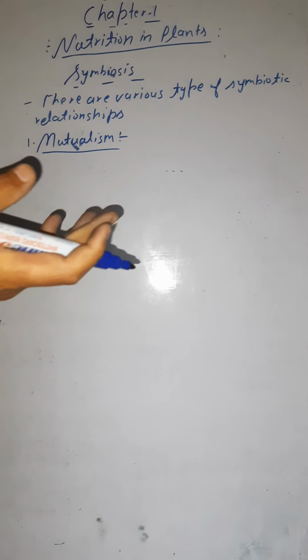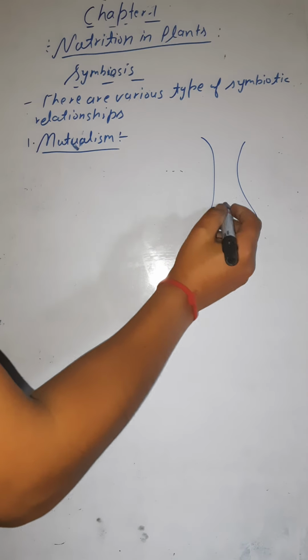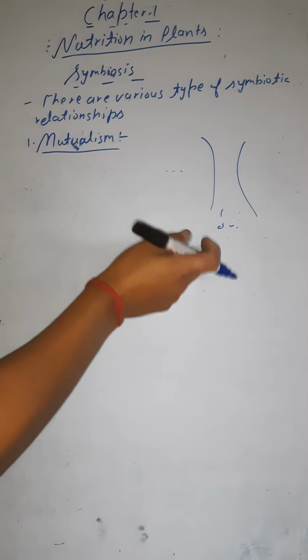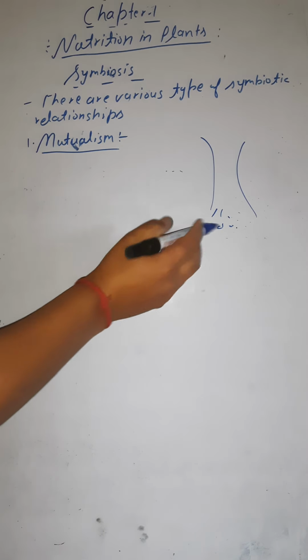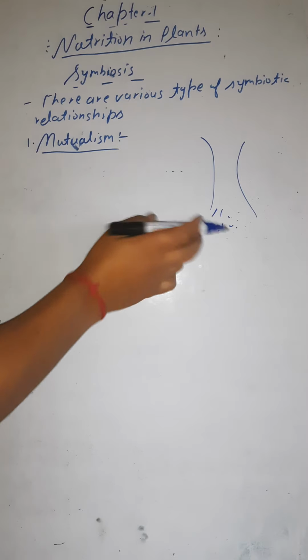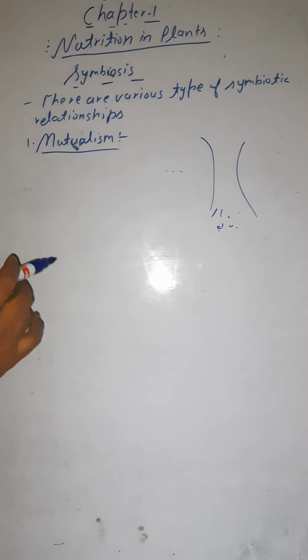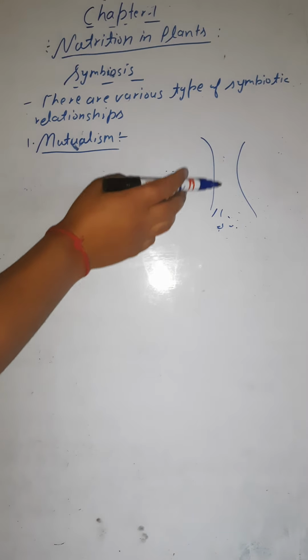In mutualism, both the organisms are getting the benefit, like in the case of rhizobium bacteria in the plants. The rhizobium bacteria is living in the roots of the plants, so both are getting the benefit. The bacteria is getting food and shelter from the plant, and in turn the plant is getting nitrogen from the bacteria.